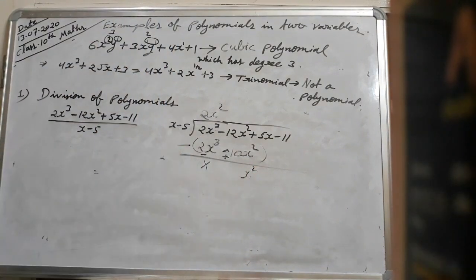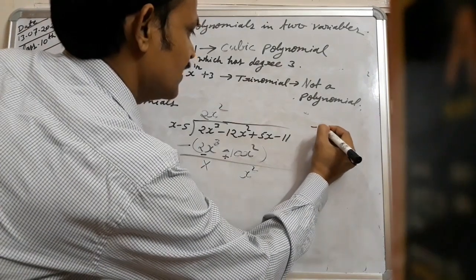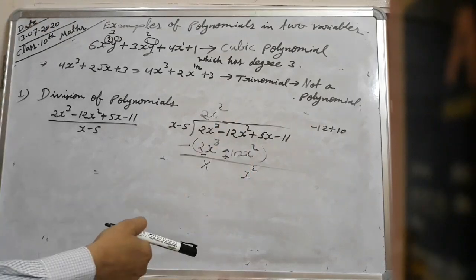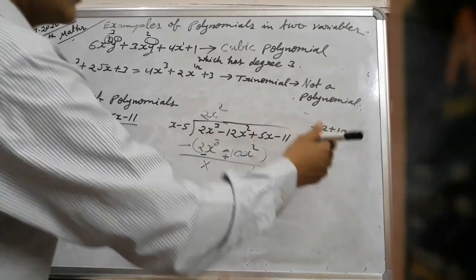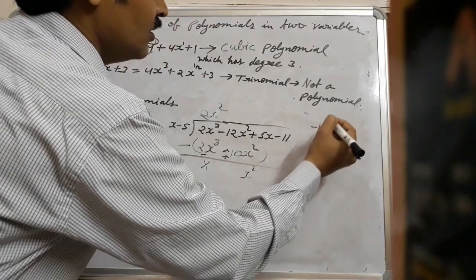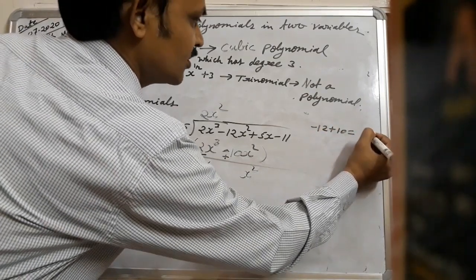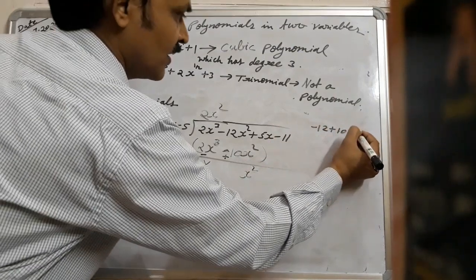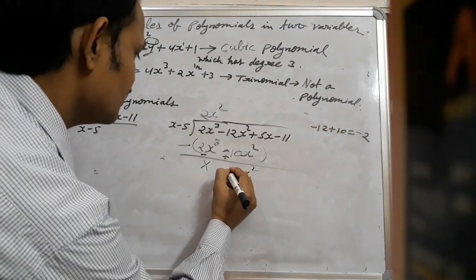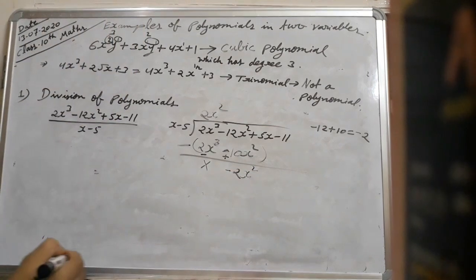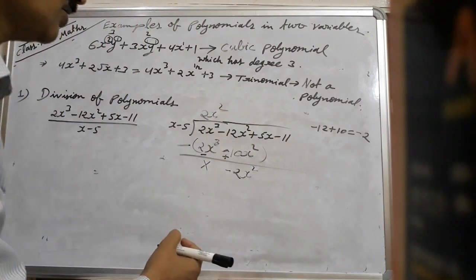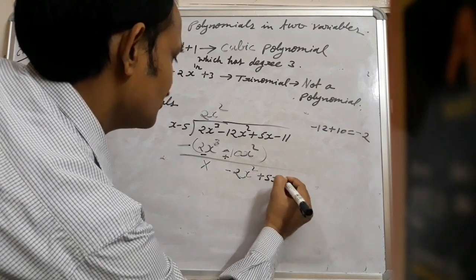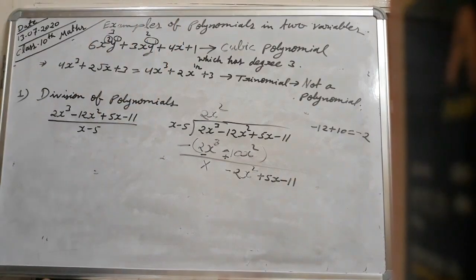Minus 12 plus 10: when two numbers have different signs, we subtract them. 12 minus 10 you will get 2, and the bigger number is 12 whose sign is minus, therefore you will get minus 2. Here minus 2x square, and write the other remaining terms, plus 5x minus 11.